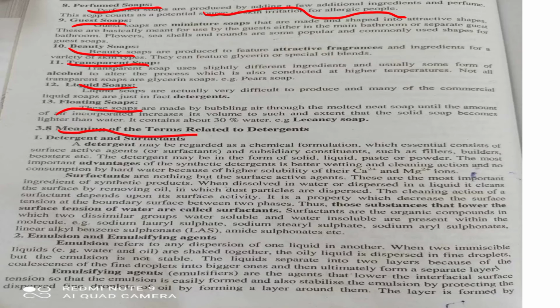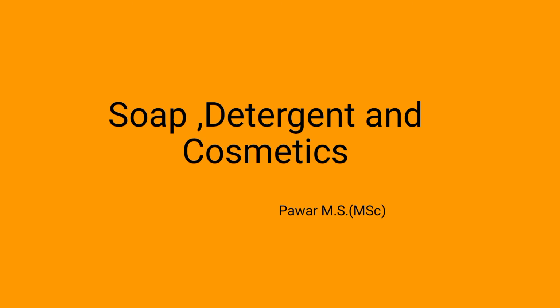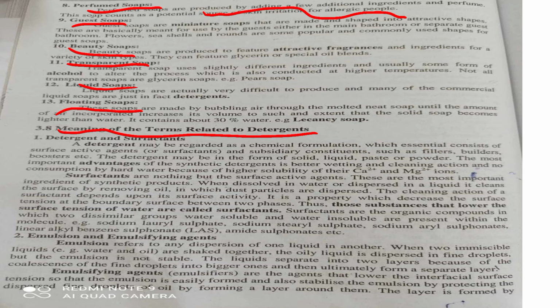Then the next topic is the meaning of the terms related to the detergent. So what is a detergent and what is a surfactant, and related to their introduction we can see here. The detergent may be regarded as a chemical formulation which essentially consists of a surface active agent or surfactant and subsidiary constituents such as fillers, builders, boosters, etc. Then detergent may be in the form of solid, liquid, paste or powder.